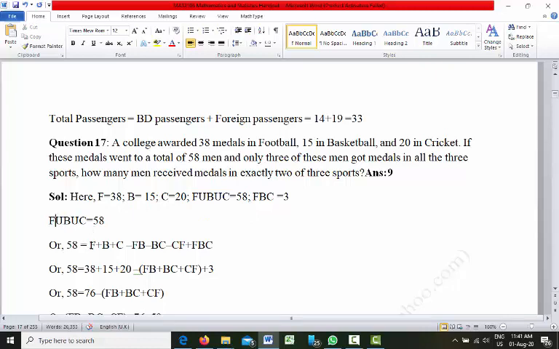So we know the formula. F union B union C means F plus B plus C minus FB minus BC minus CF plus FBC is equal to 58. Now if you put the values there, F is equal to 38, B is equal to 15, C is equal to 20, and if you take minus common, we will have FB plus BC plus CF, and FBC is equal to 3.